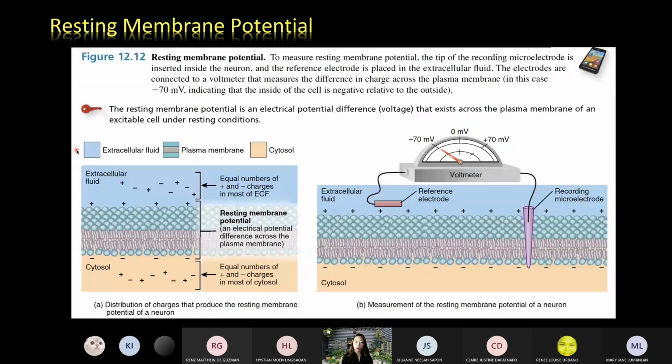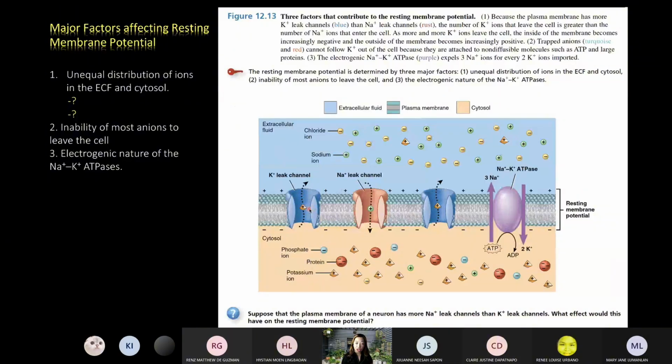The membrane is more leaky to potassium ions. If there are a lot of potassium leak channels, it means that the potassium ions can leak out, thereby imparting again the negative charge to the inner membrane. So those are some reasons.